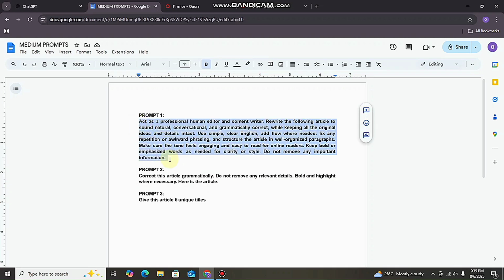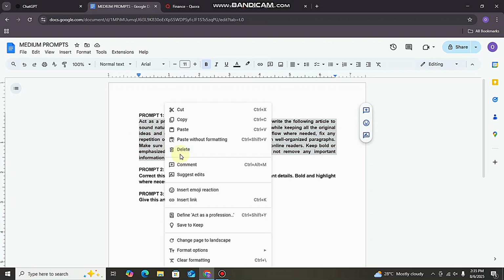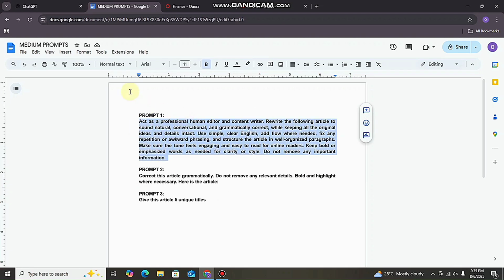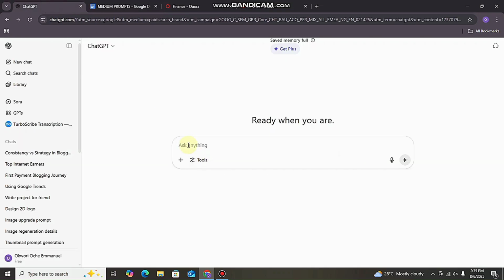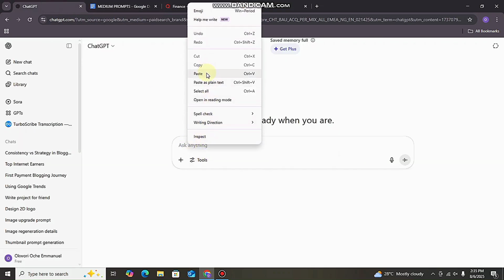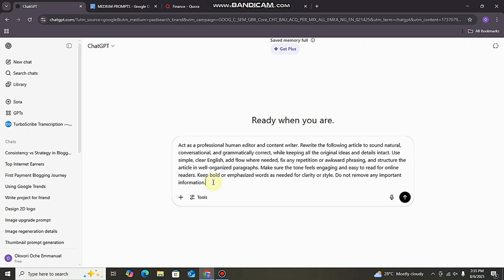So I will now copy my prompt 1, head on to my ChatGPT and then paste my prompt here. So that's that. And then what I need to do next is I need a story, people's experience, what people share, even my own. Like this is using ChatGPT by copying other people's stories.